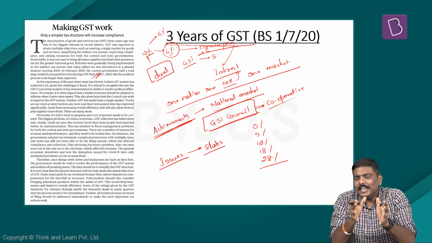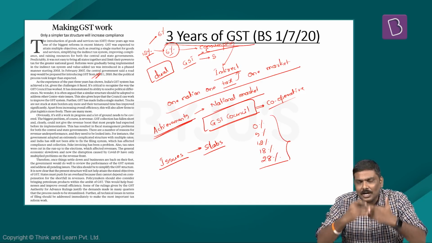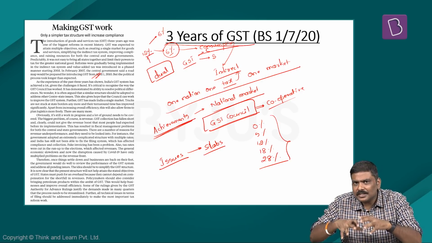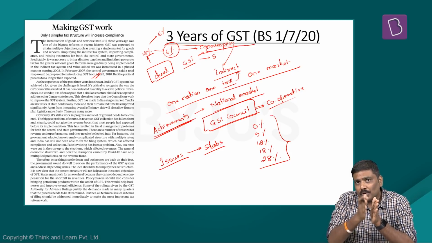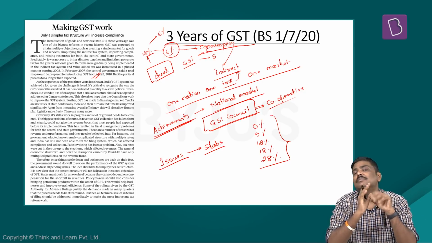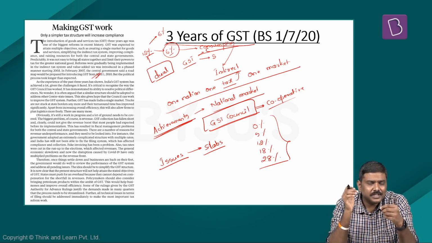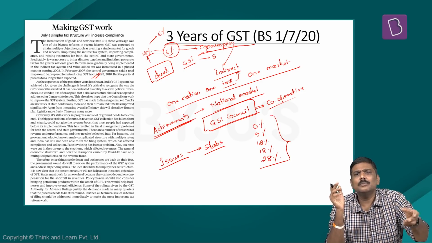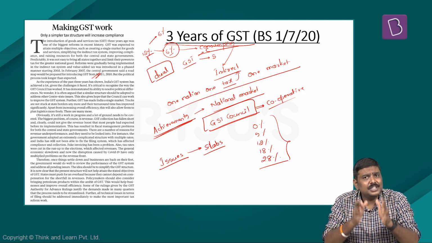The whole central theme of a GST has been defeated by having multiple types of slab rates. So the government, or to be more precise, the GST Council has to look into it and try to address these particular slab or the different rates of GST. Because more the slabs, more the confusion, more the problem for the taxpayers in the market. In majority of the countries which have implemented GST very effectively, usually you will see one standard rate of GST, and in addition to one standard rate of GST, there will be one or two more slabs. But in case of India, we have a plethora of the GST rates.